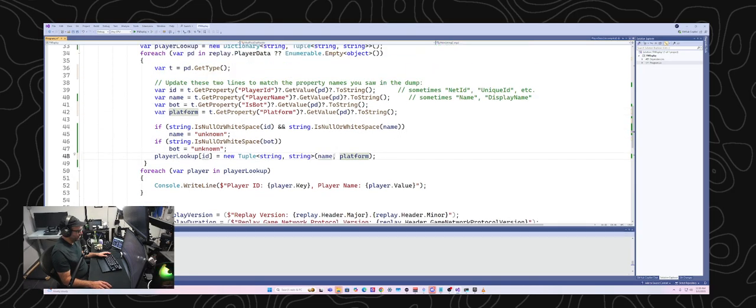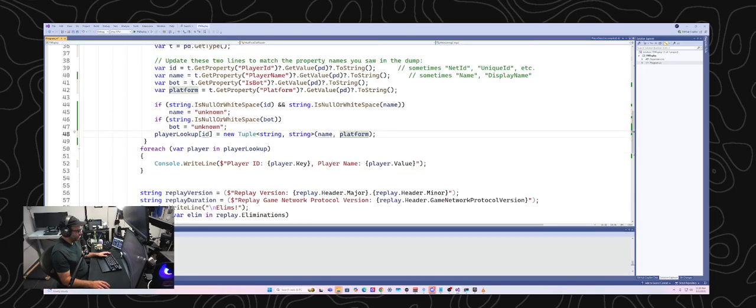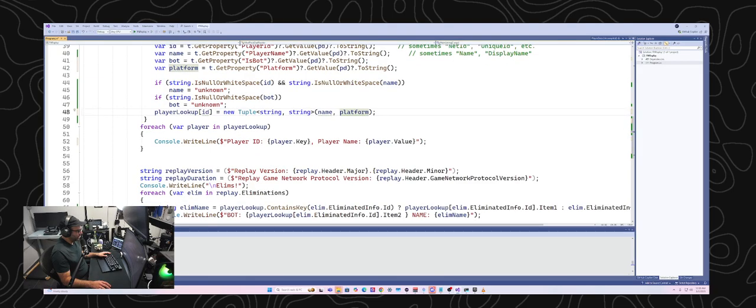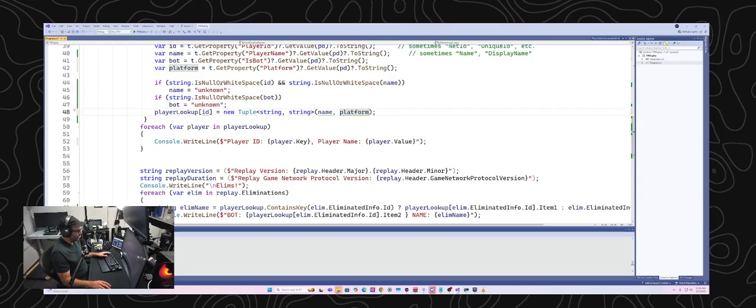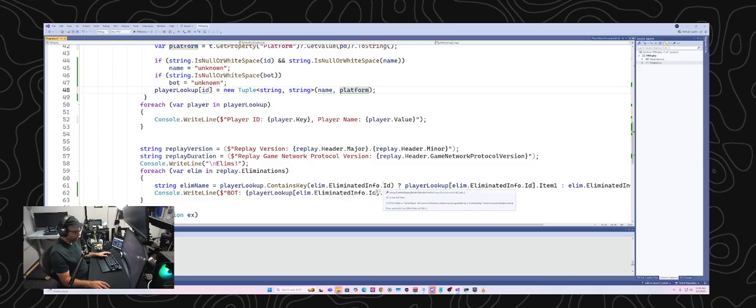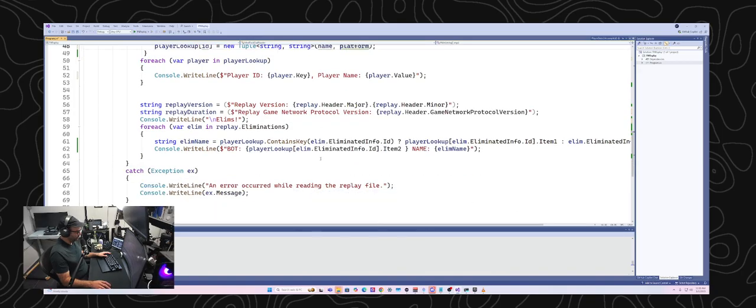So now that I've done this, I've just swapped in the slot where I had whether or not it's a bot, I've swapped this to the platform. And so now when I print this out, I should be able to see that, and to make this a little bit easier to understand when it prints out, I'm going to change this to platform.